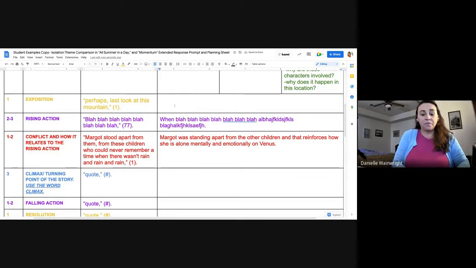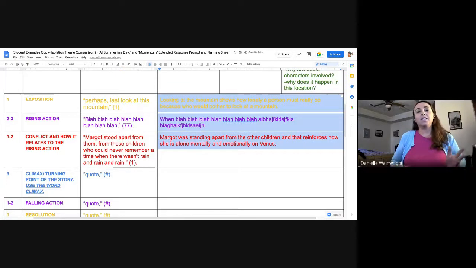So page 1, and then I'm going to say, looking at the mountain shows how lonely a person must really be, because who would bother to look at a mountain? Okay, that is obviously a nonsense sentence, but I am going to spell check it. These are nonsense sentences because, again, guys, you are moving towards finding your own quotes and explanations in this one.